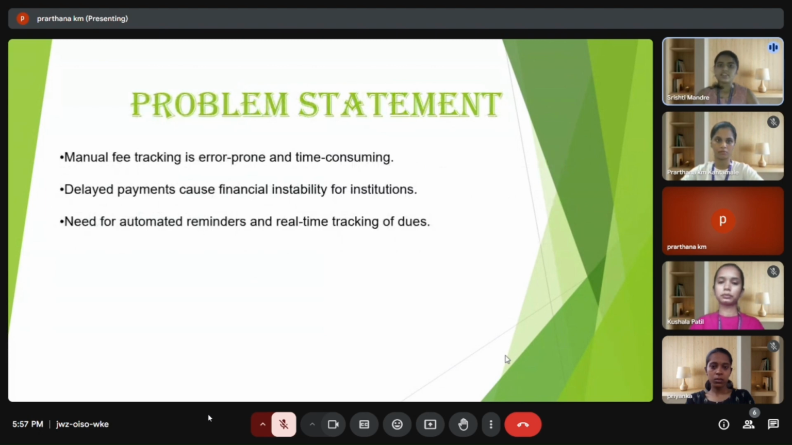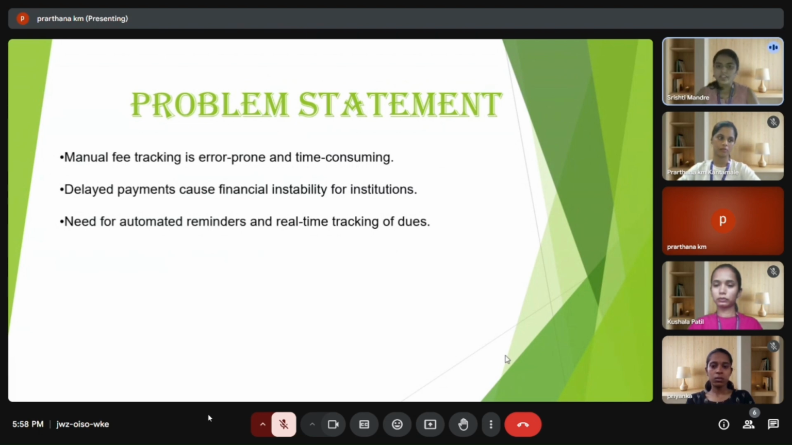Manual fee tracking is error-prone and time-consuming. Institutions relying on manual data entry face frequent mistakes like duplicate entries, incorrect amounts, or misplaced records. Verifying each student's payment history becomes laborious during audits and end-of-term. Delayed payments cause financial instability.